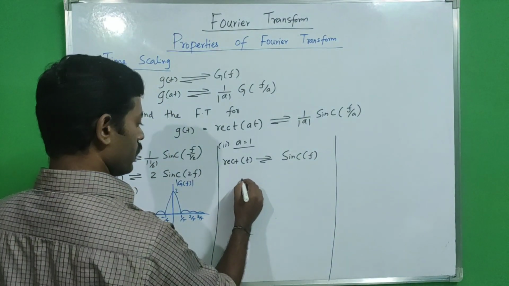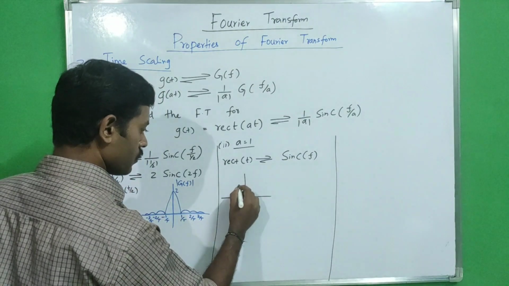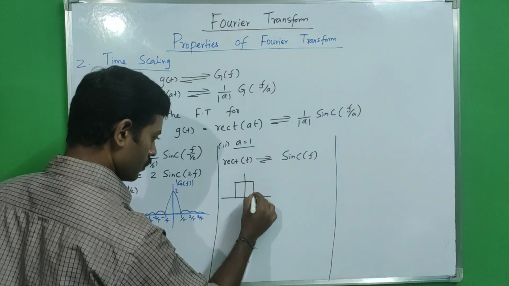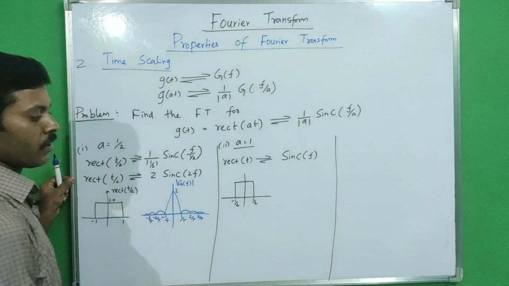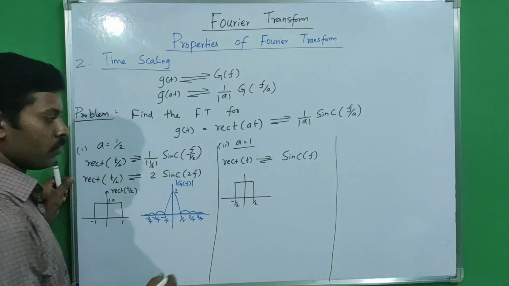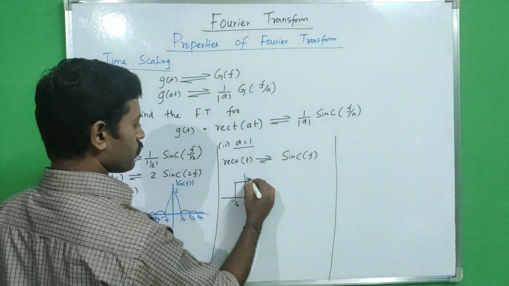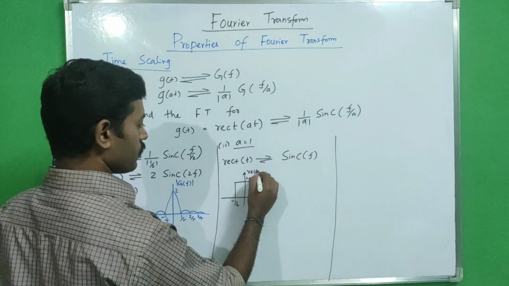So in time domain, our time period is -1 by 2 to +1 by 2, with magnitude 1, this is rect of t.